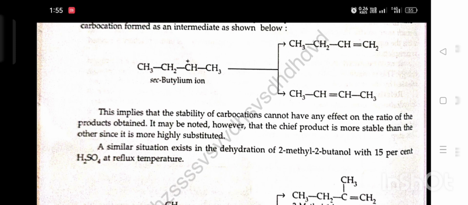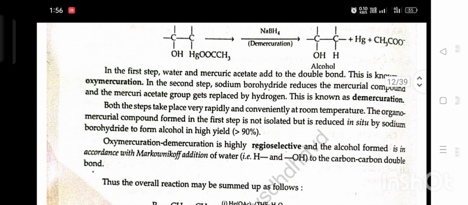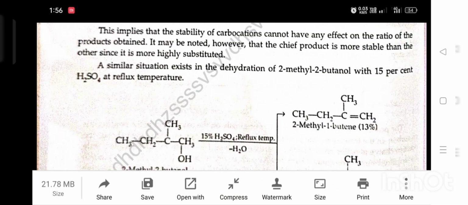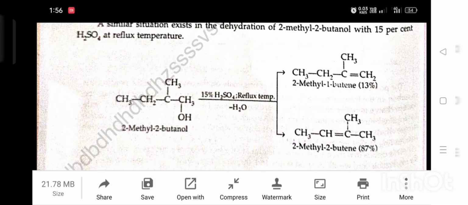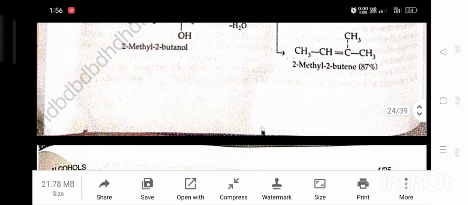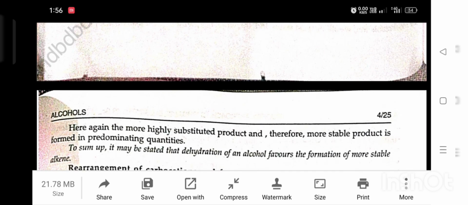A similar situation exists in the dehydration of 2-methyl-2-butanol with 15% H2SO4 at reflux temperature. 2-methyl-2-butanol in the presence of 15% H2SO4 gives 2-methyl-1-butene 13% and 2-methyl-2-butene 87%. Here again the most highly substituted, and therefore most stable, product is formed in predominating quantities. To sum up, dehydration of alcohol favors the formation of the more stable alkene.